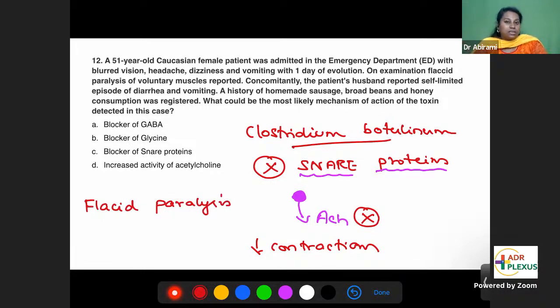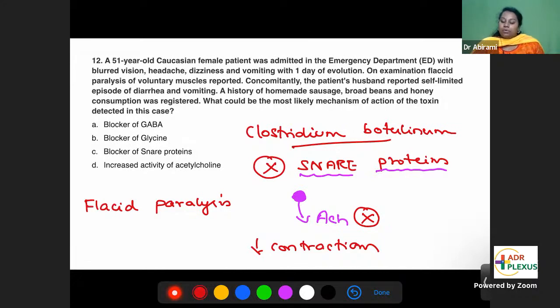If you have increased contractions, that is called spastic paralysis. Spastic paralysis occurs in Clostridium tetani. This is Clostridium botulinum, which causes flaccid paralysis. Muscles will lose their tone, decreased contraction. Why is acetylcholine blocked? Snare proteins are blocked. Snare proteins are important for acetylcholine release.